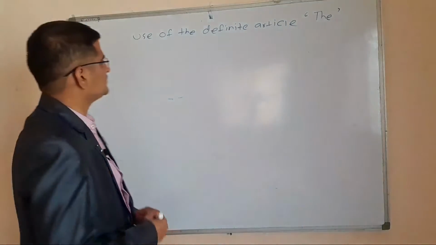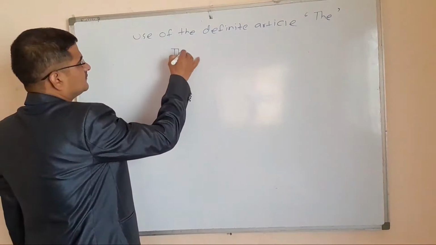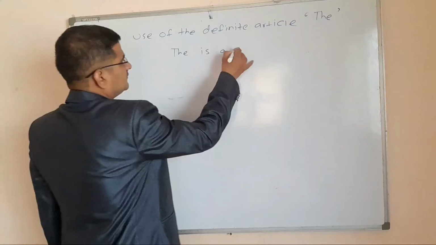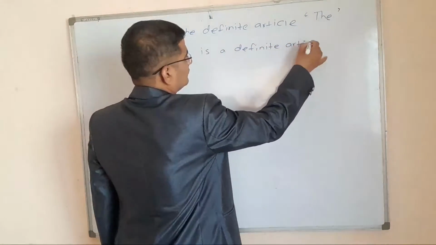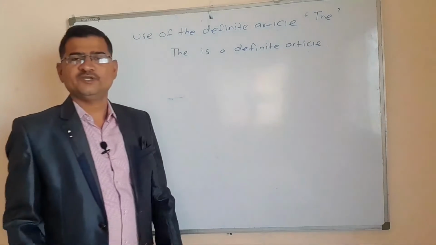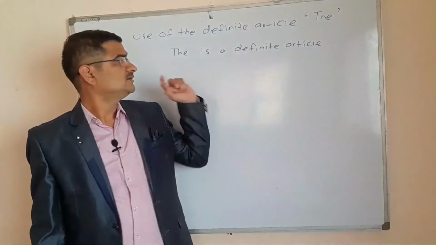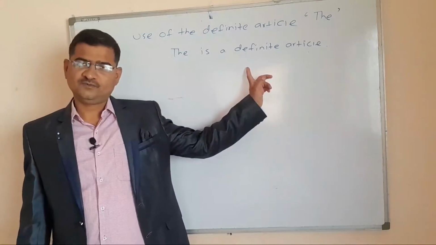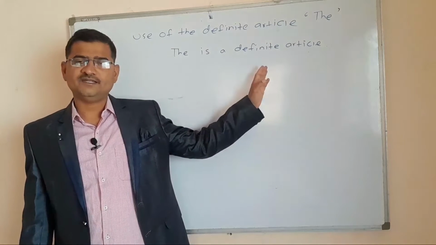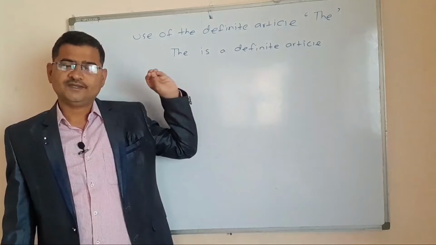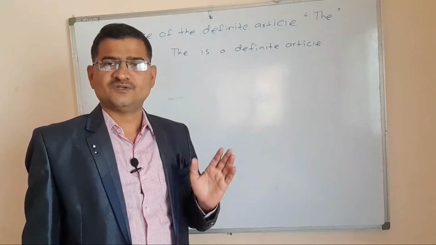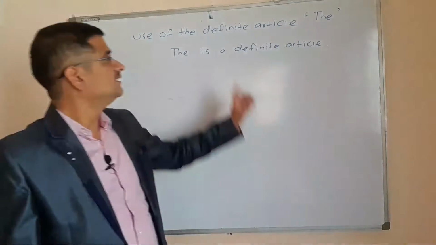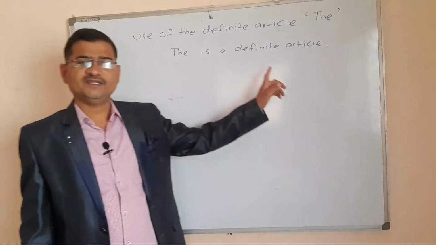First of all, try to understand. The is a definite article. Why do we call it a definite article?